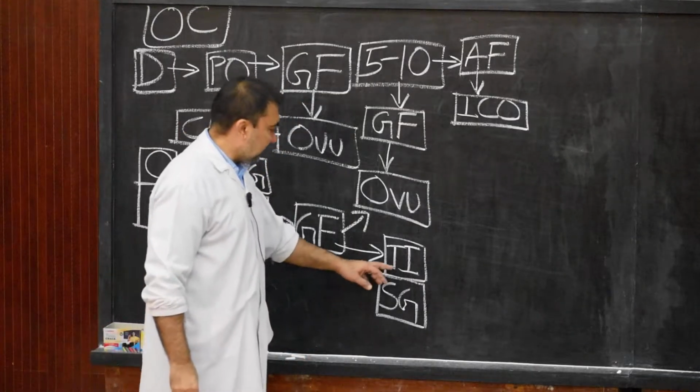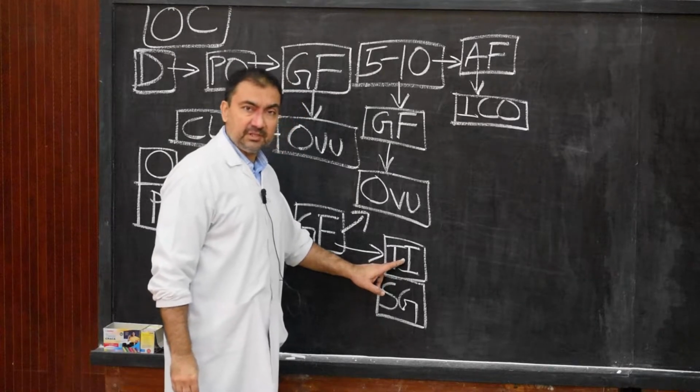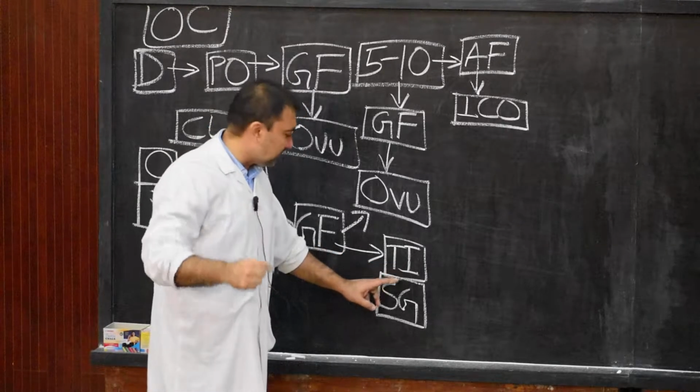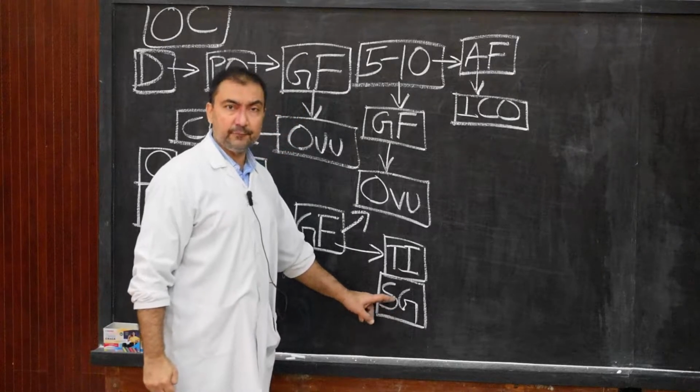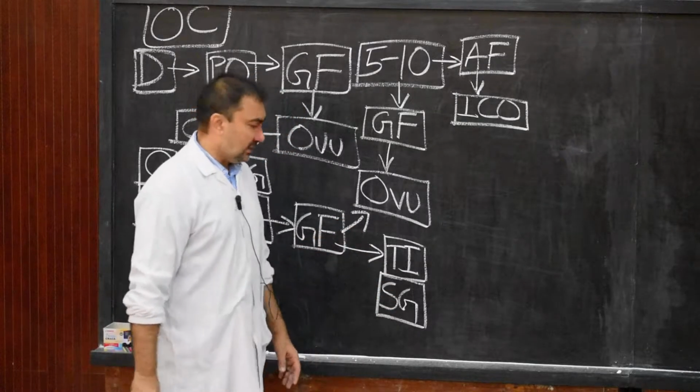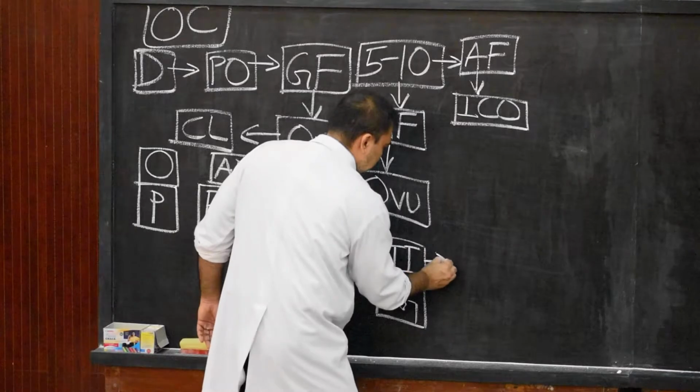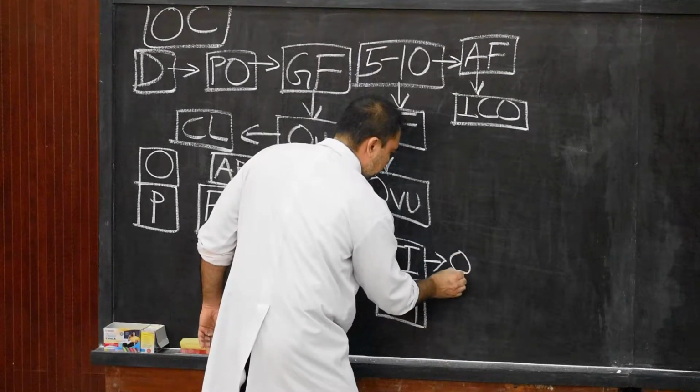So please note down, theca interna layer will release the estrogen, and a small amount of estrogen will be released from the stratum granulosum layer.